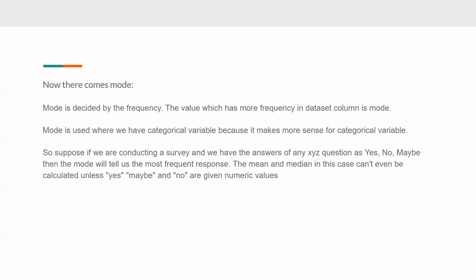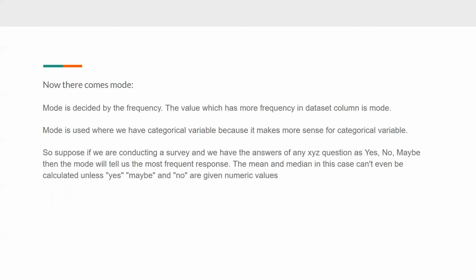Okay, so suppose we are conducting a survey and we have the answer to any xyz question as yes, no, and maybe, then the mode will tell us the most frequent response. All right. The mean and median in this case can't even be calculated unless we have numeric values for that. All right.